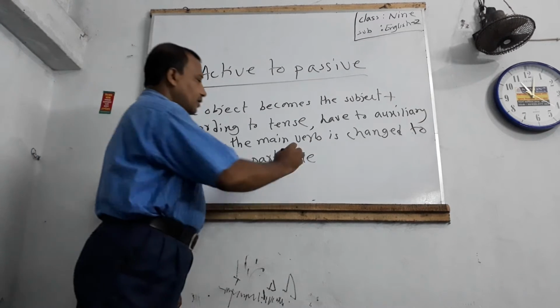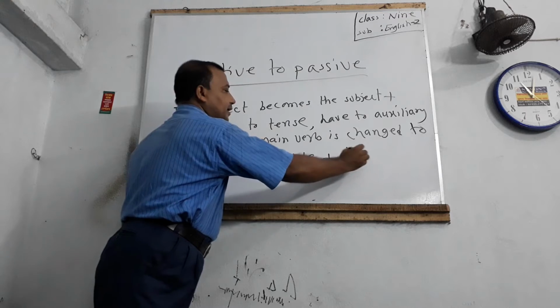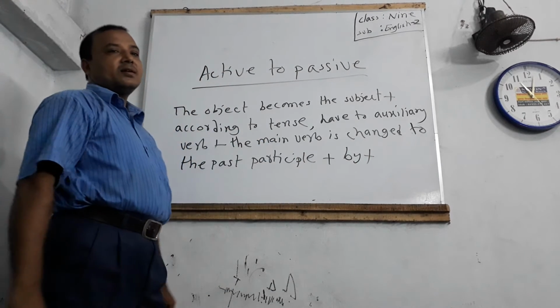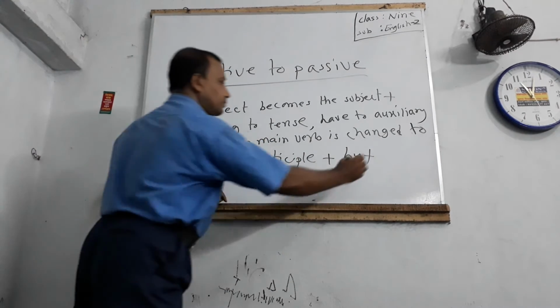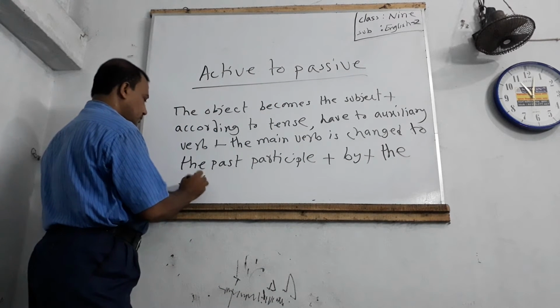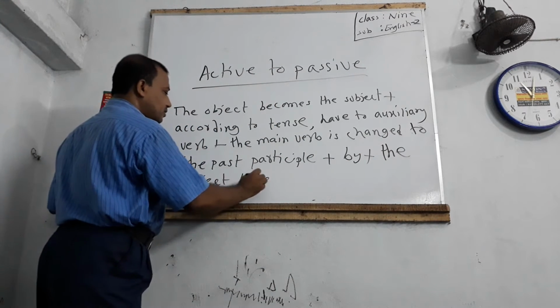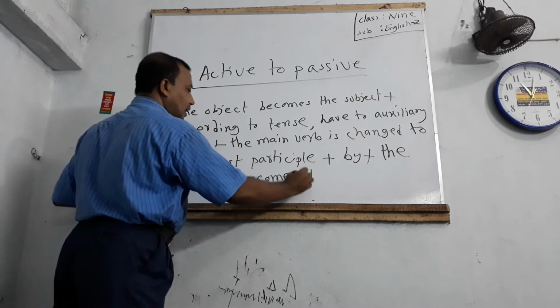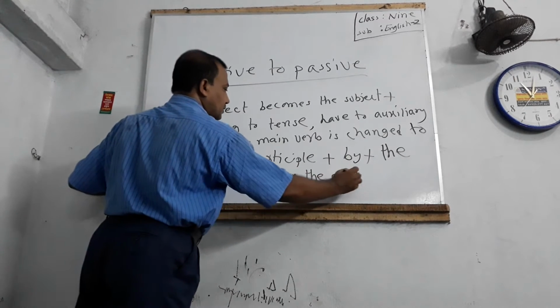Plus by, the preposition by. Plus, the subject becomes the object.